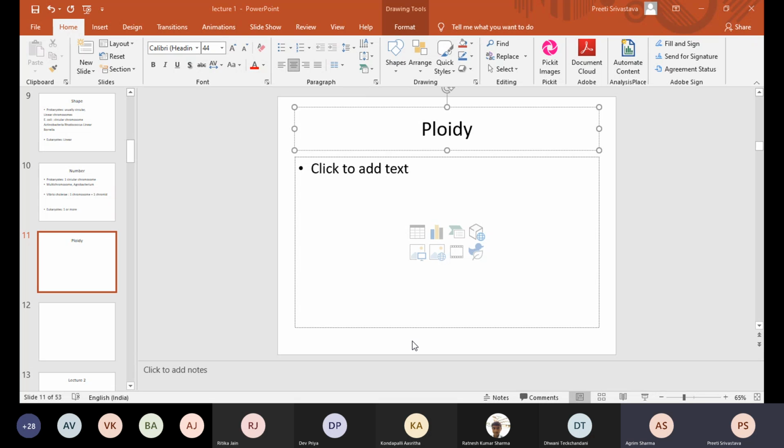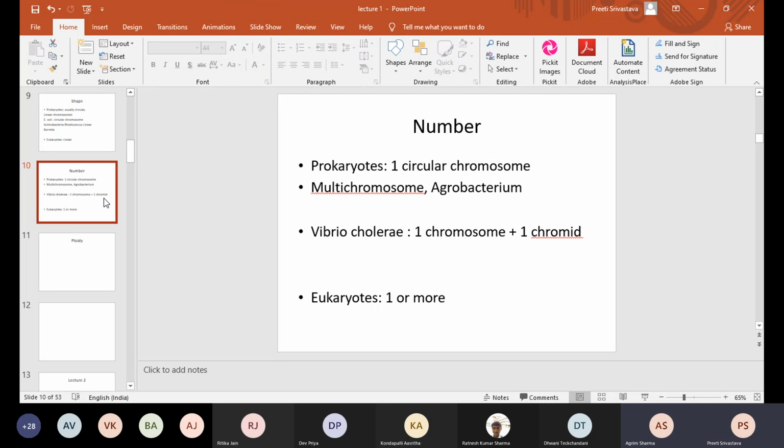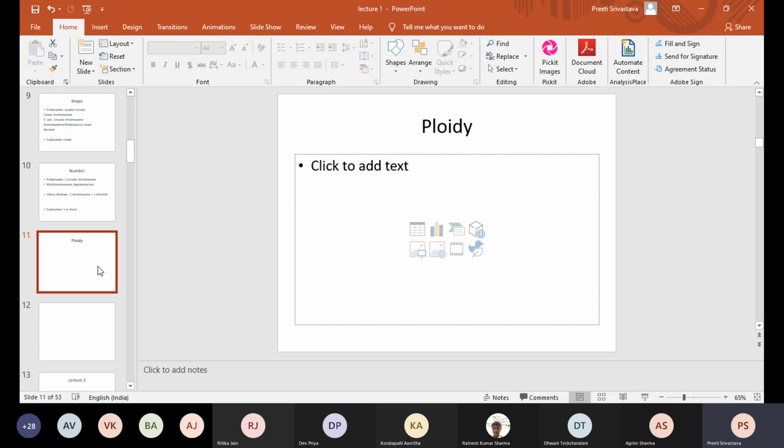Ma'am, do we call prokaryotes haploid or diploid in a general sense? Right, so haploid and diploid. Okay, what is diploid? You tell me first. A diploid cell, ma'am, which has two different chromosomes or autosomes. Two different, or two same copies? Two same copies.